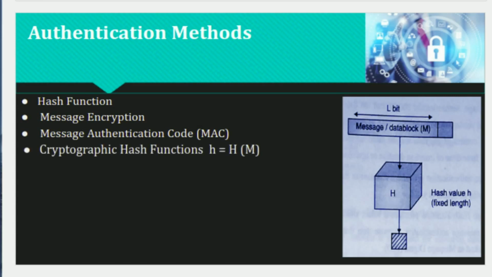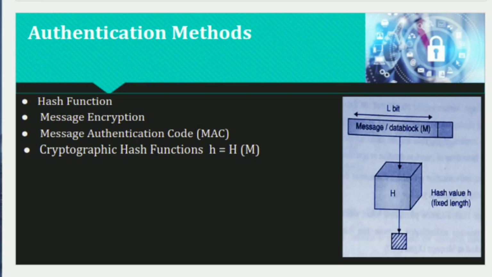Then the cryptographic hash function. In a hash function, H accepts a variable length block that will be taken as input data called M, and produces a fixed size hash value, that is h equal to H of M. A good hash function provides a property that when the hash function is applied on a large amount of input data M, it produces a fixed amount of output data.